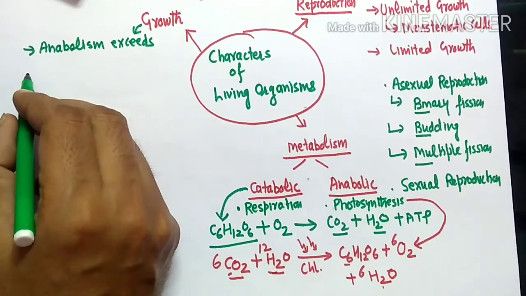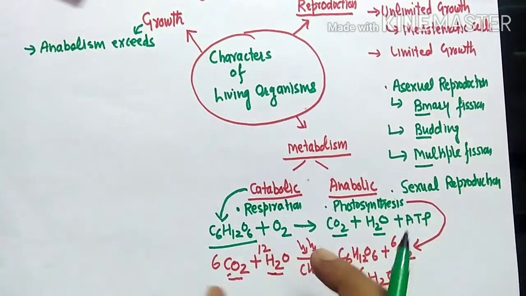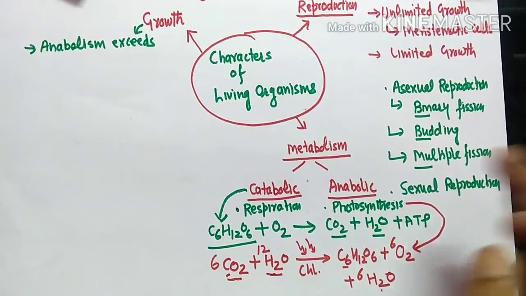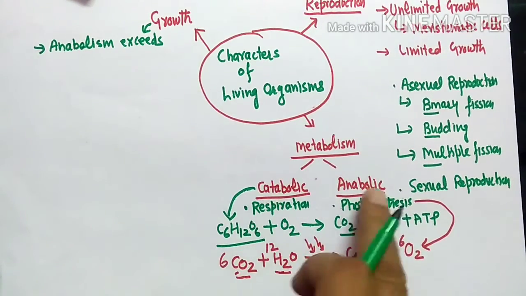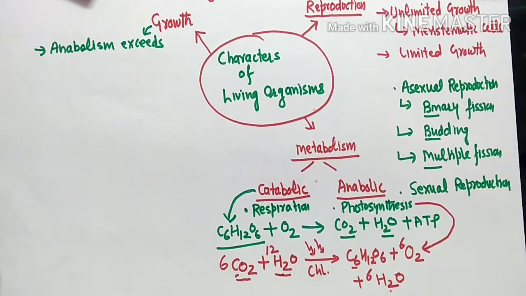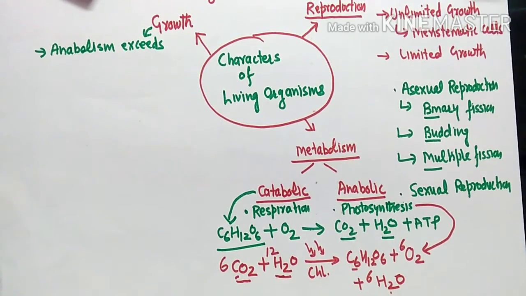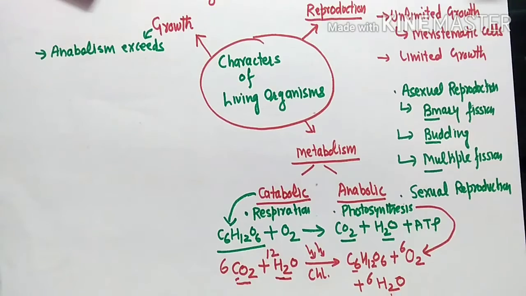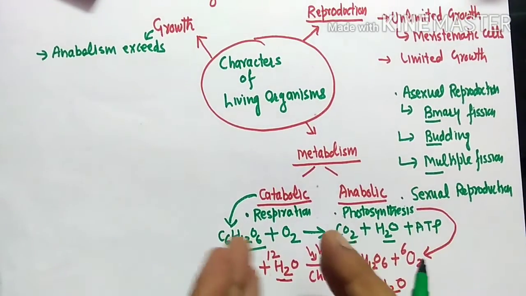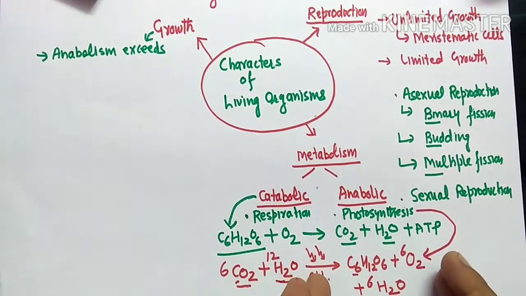What is aging? When catabolism exceeds anabolism, then aging will take place. So growth can be defined in terms of anabolic and catabolic activities as well. All living organisms will metabolize, and they can show either anabolic activities or catabolic activities.